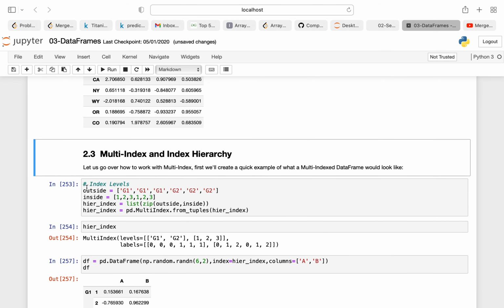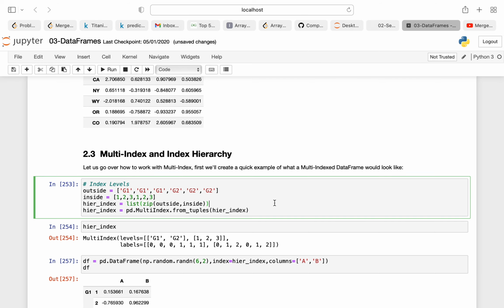Now multi index and index hierarchy. Let's go over how we can work with multi index. I'll create one outside index array and one inside, and I'm basically zipping those into a list of hierarchical index tuples, and creating my multi-index from tuples.